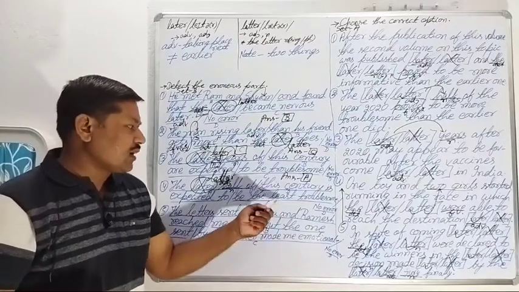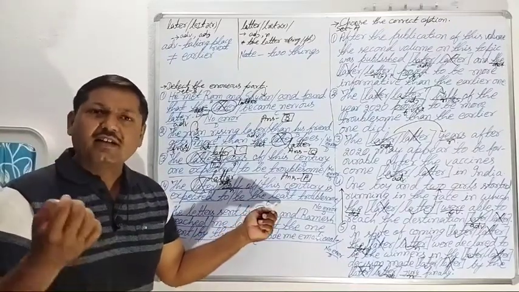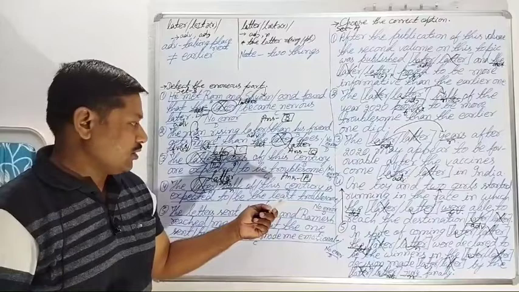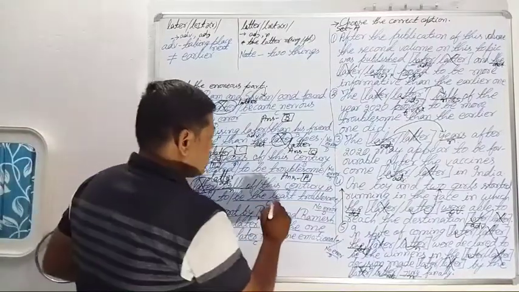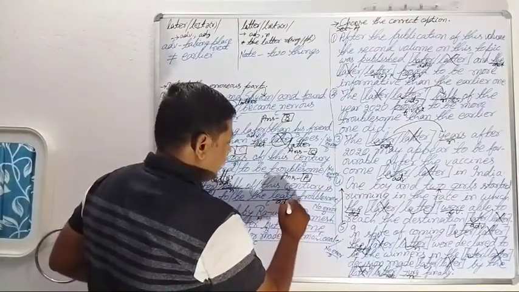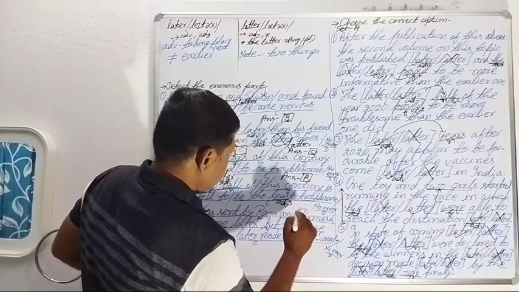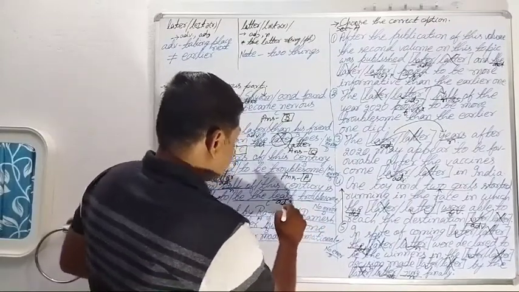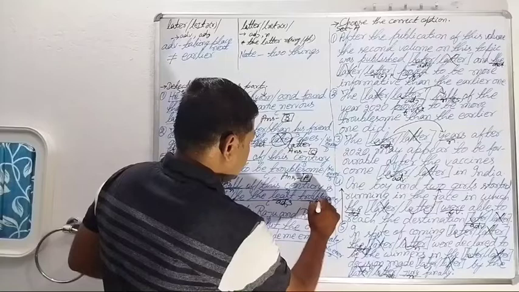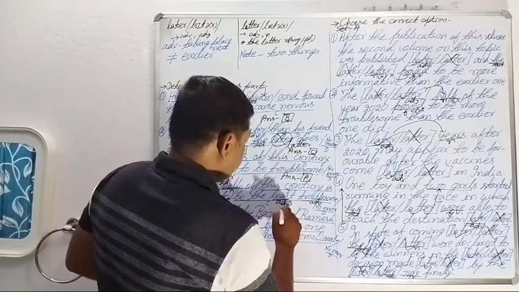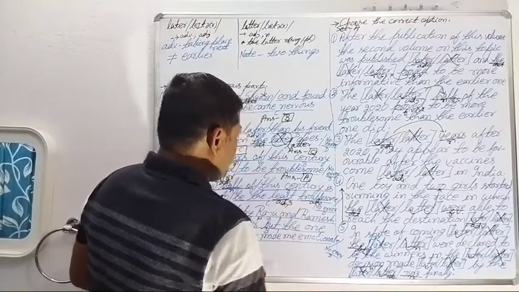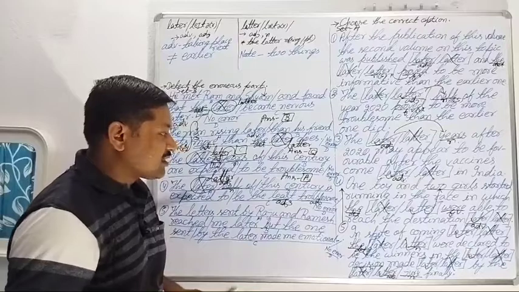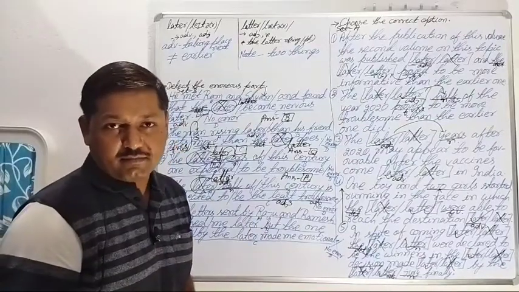Least is the superlative form of little, less, and least. So least is an adjective, superlative form, qualifying here. The least troublesome is the superlative form of little troublesome, less troublesome, and least troublesome.